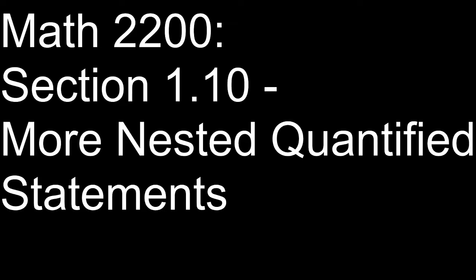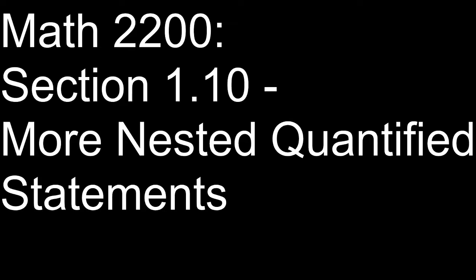It's Professor Wenson here again with a video on the ZyBooks Section 1.10, just titled More Nested Quantified Statements. Alright, so this one should be pretty short. You've already seen what nested quantified statements are, nested quantifiers. And hopefully you recall that the order in which the quantifiers come in makes a difference, right? If you have an existential before a universal, that'll have a totally different meaning than a universal before an existential.